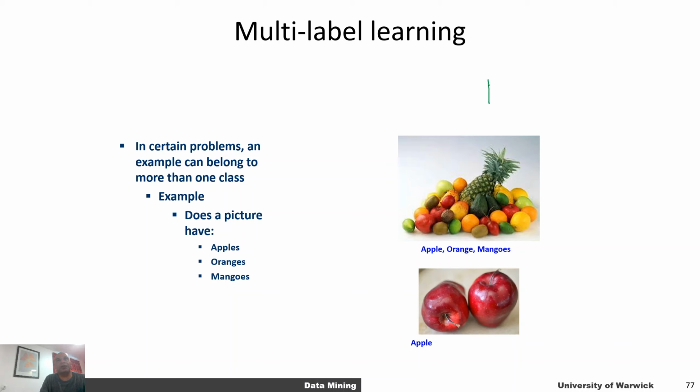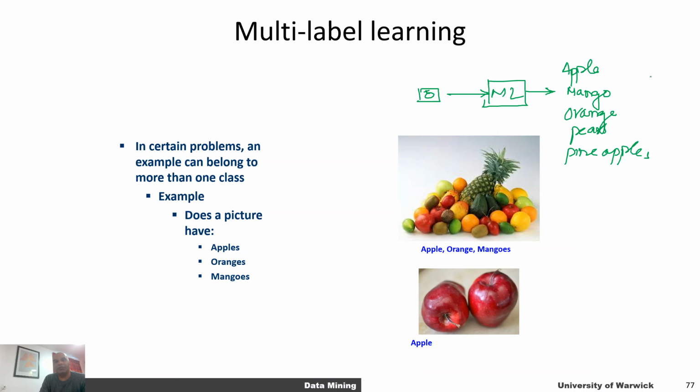Let's say you have a machine learning problem in which you are given a picture as input, and you want to design a model to identify different types of fruits in that picture. If the picture only has one type of fruit, say the input is an apple, you have an apple output. You can have a mango output, oranges, pears, all types of fruits, pineapples.